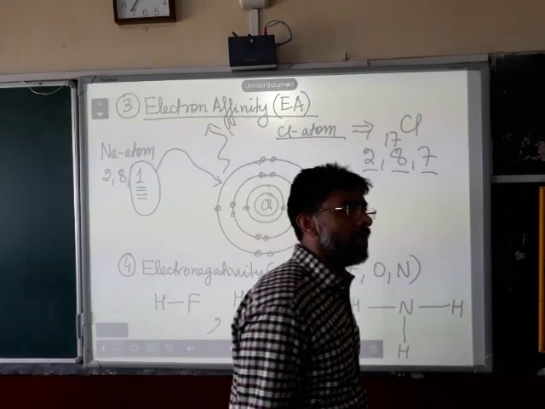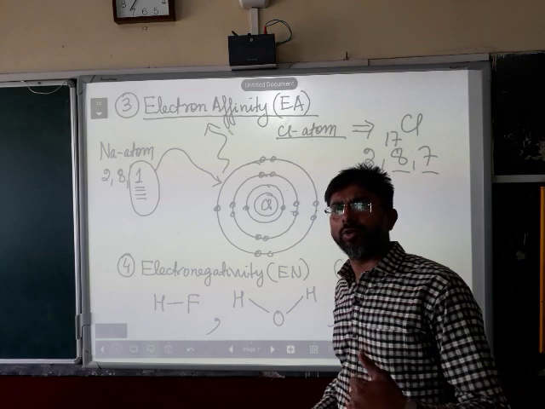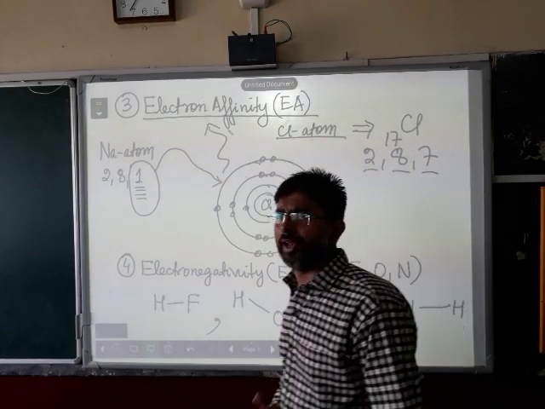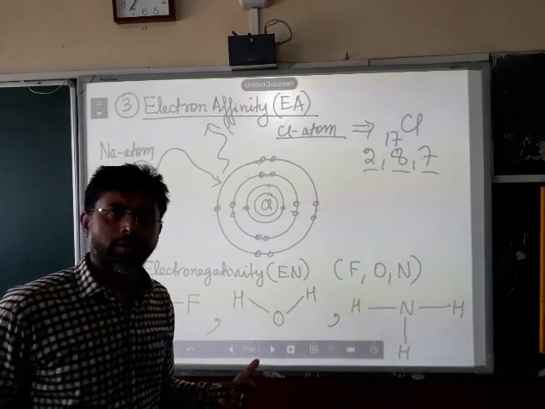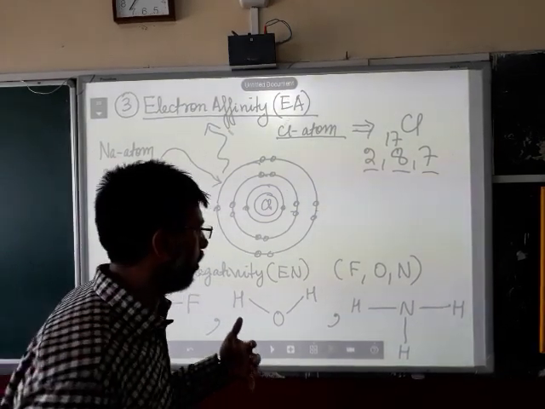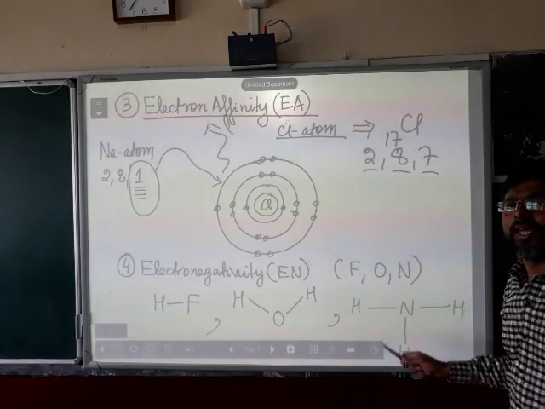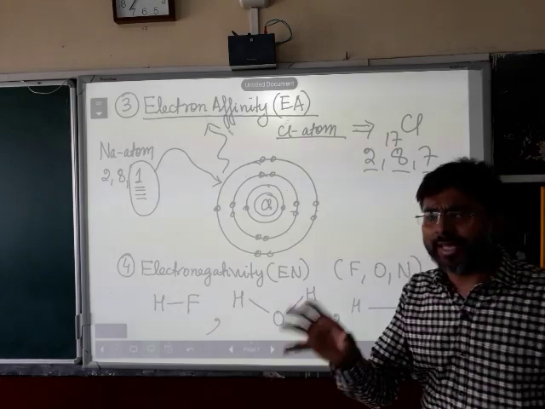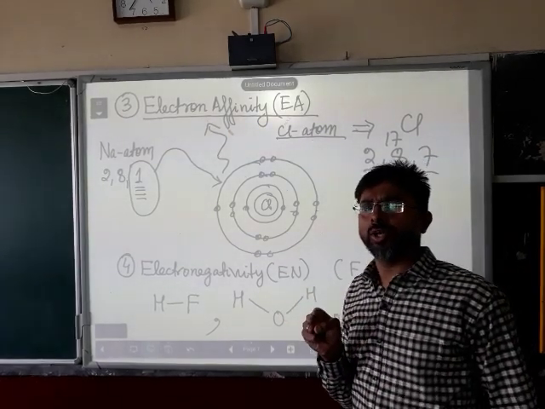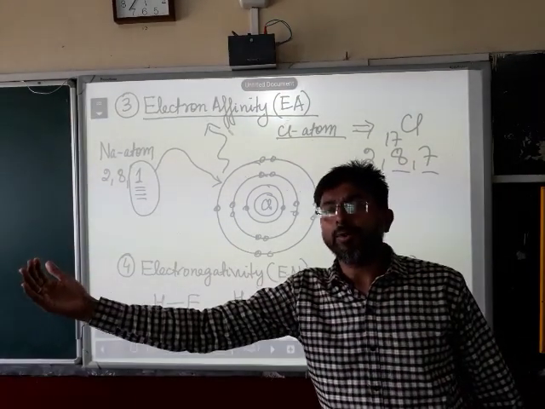Electronegativity means the tendency of an atom of an element to attract the shared pair of electrons towards itself in a covalent bond. The bond has to be a covalent bond. For example, if you find any one of these elements in a molecule of a compound, these elements will have a tendency to pull the electrons which are shared between themselves and the other element towards themselves.